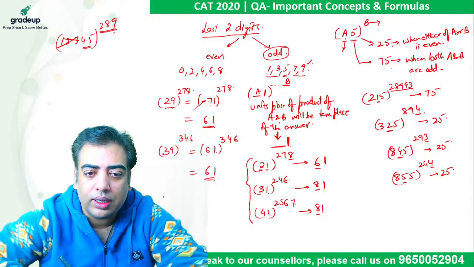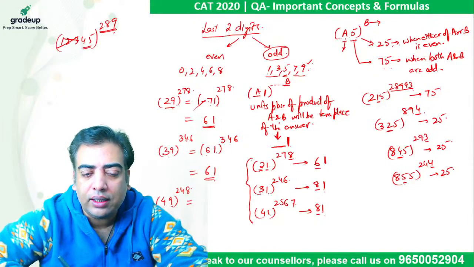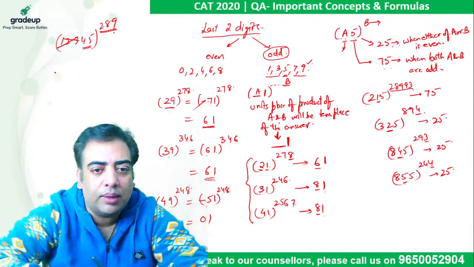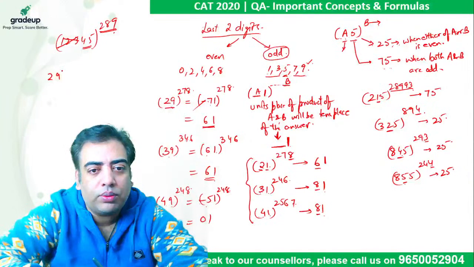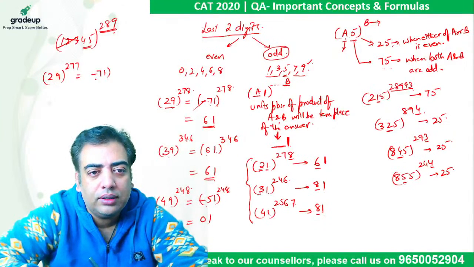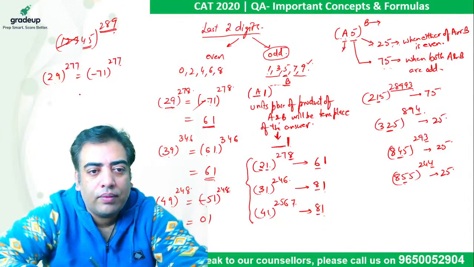But let's take 49 raised to power 248. 49 is 51 less than 100. So it becomes minus 51 raised to power 248. Power is even, negative sign will be eliminated. 5 into 8 is 40, which gives me 0 followed by a 1. Now let's take an example when power is odd. If it is 29 raised to power 277, 29 is 71 less than 100, so minus 71 raised to power 277. The negative sign has to be kept here. 7 times 7 is 49 followed by a 1.